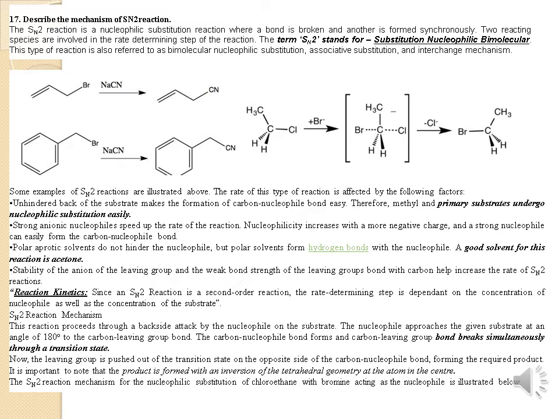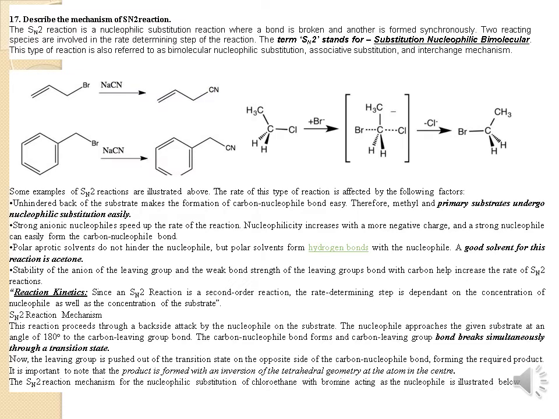Benzyl bromide reacts with sodium cyanide, gives benzyl cyanide. Allyl bromide reacts with sodium cyanide, gives allyl cyanide. Ethyl chloride reacts with bromine, gives ethyl bromide. Examples of SN2 reactions are illustrated above. The rate of this type of reaction is affected by the following factors.